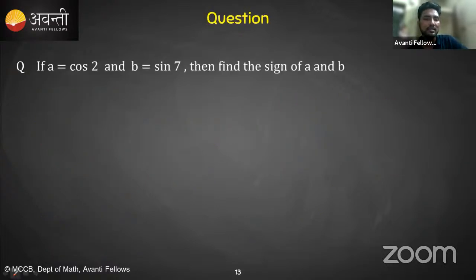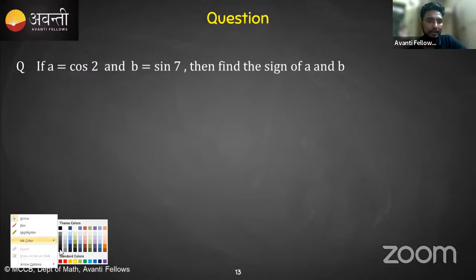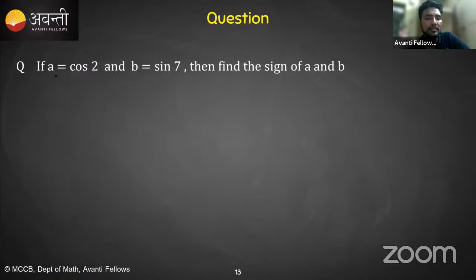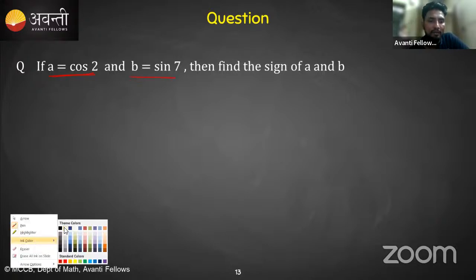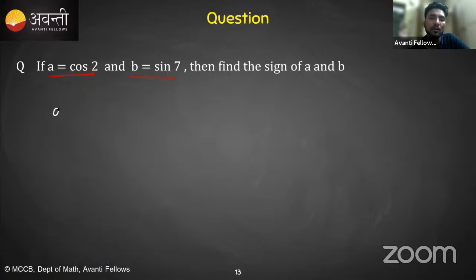Okay, similarly you can see this one also. If someone says a is equal to cos 2 and b is equal to sin 7, then find the sign of a and b. Means a is equal to what?